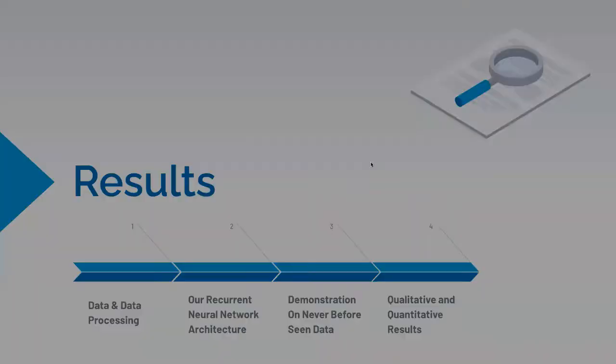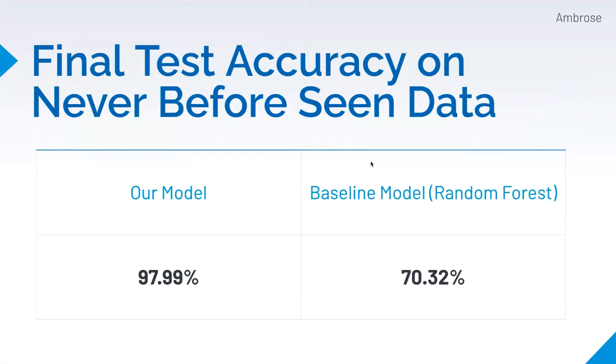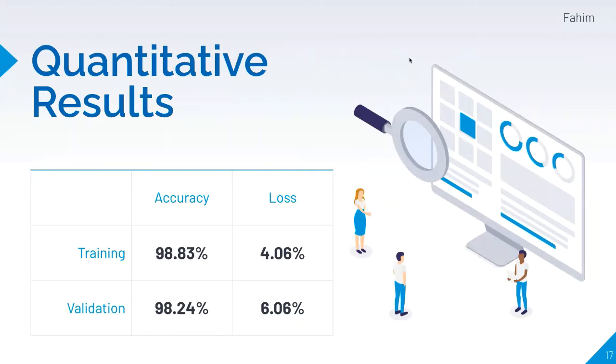We tested our model on never-seen-before data using the test set of our 4K dataset and achieved an accuracy of 97.99%. This is very high compared to the baseline model which used random forest. It can be seen that AI is a suitable method to quickly and accurately classify fake news. As a result of rigorous code implementation, testing, and hyperparameter tuning, we obtained the following results. Our training accuracy and validation accuracy reached just over 98%, and our training loss and validation loss are approximately 4% and 6% respectively.